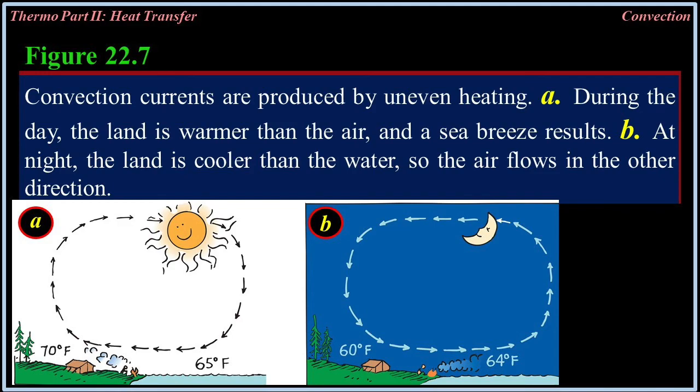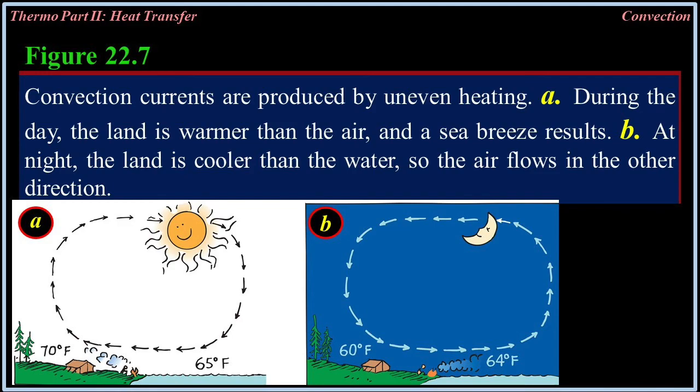In the daytime, the shore warms more easily than the water. Air over the shore rises, and cooler air from above the water takes its place. The result is a sea breeze, as shown in figure 22.7. At night, the process reverses as the shore cools off more quickly than the water. The warmer air is now over the sea. If you build a fire on the beach, you'll notice that the smoke sweeps inward in the day and seaward at night.